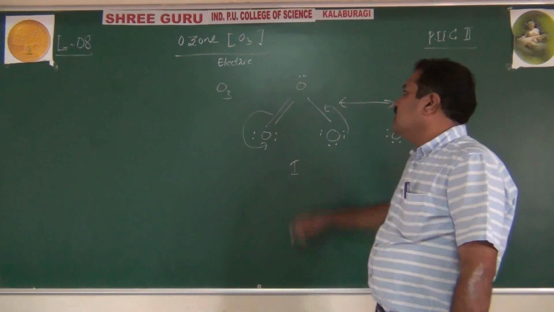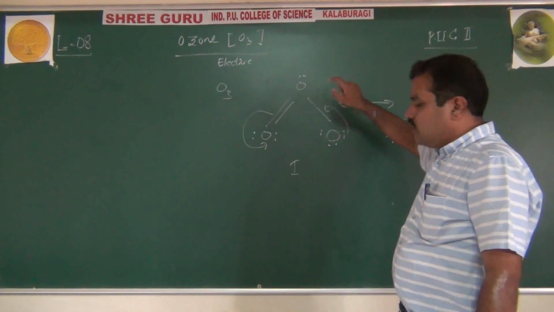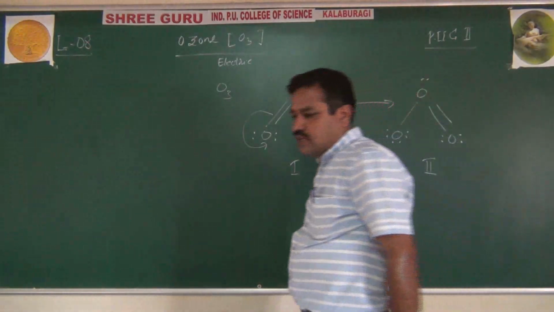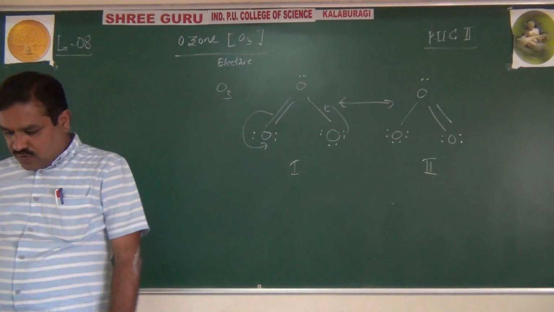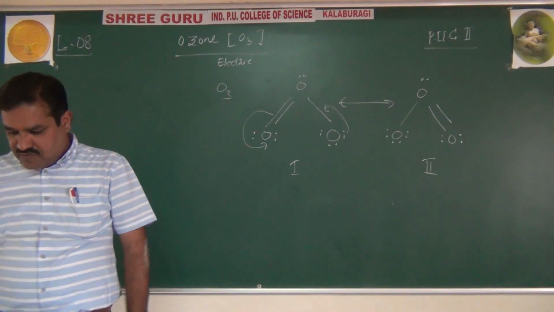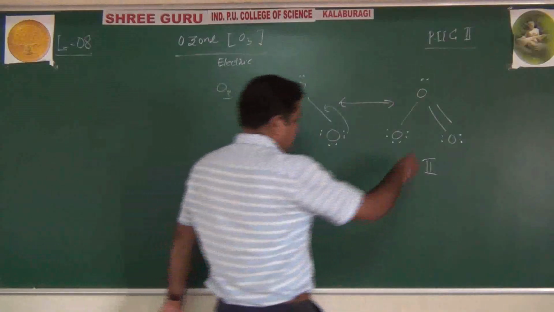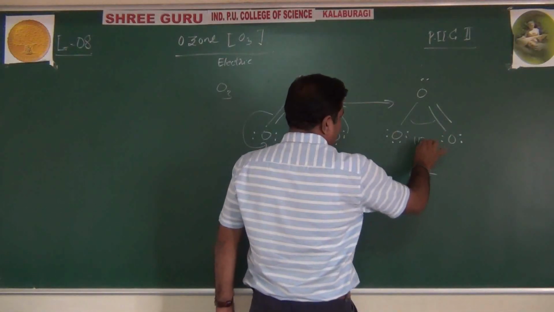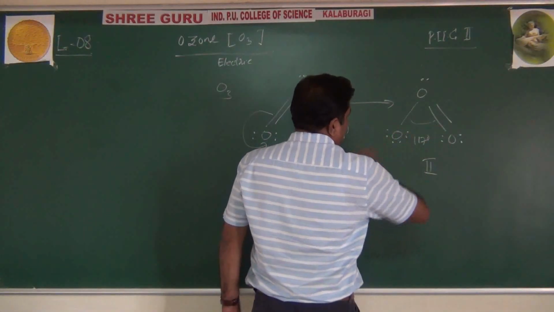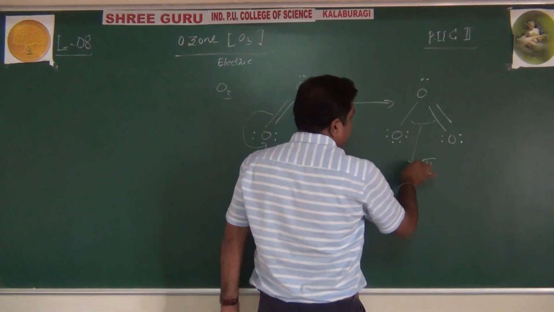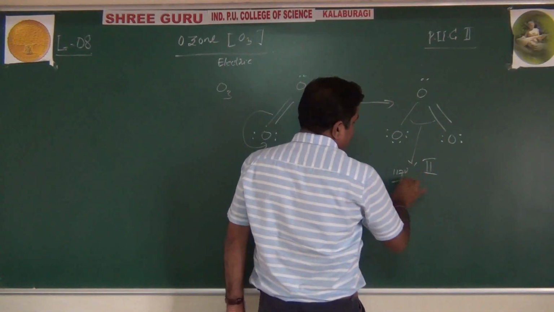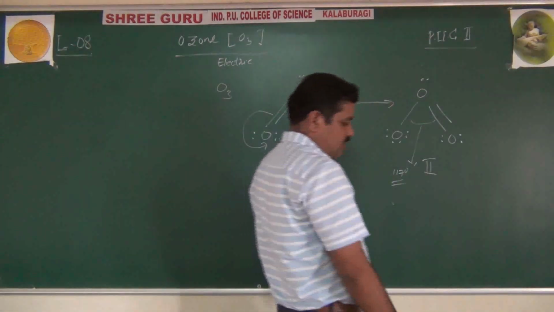That means all three atoms have an octet. That's about the structure of ozone. It actually has a bond angle of 117 degrees. Due to the one lone pair, the bond angle changes from 122 to 117. Okay, so that's about ozone.